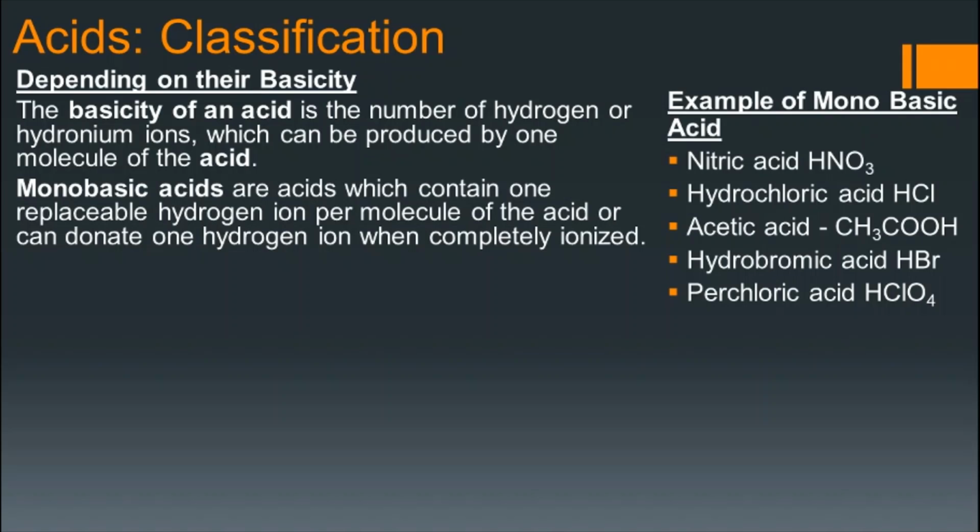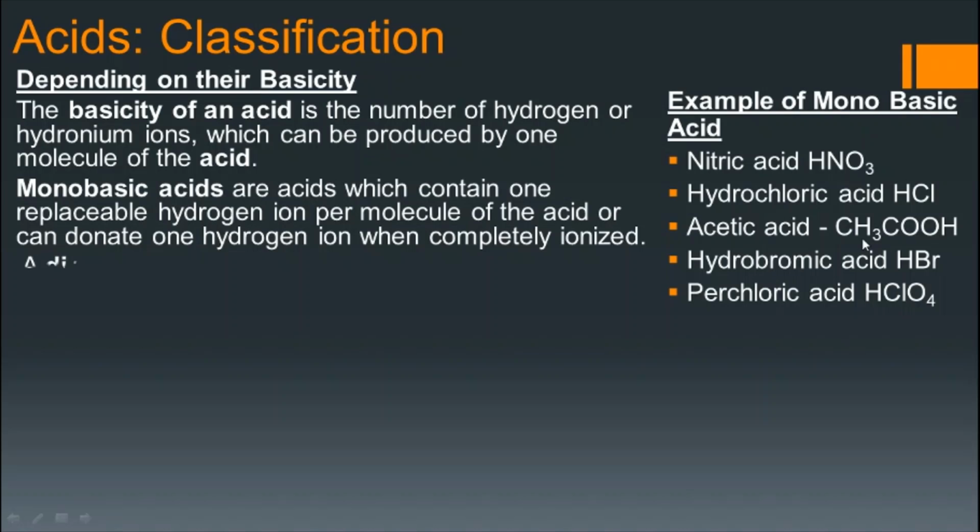Here you can see one of the examples I have given, acetic acid, which contains 4 hydrogen atoms, 1 plus 3. But still it is monobasic because only one hydrogen is replaceable, the other 3 are not replaceable. From those we cannot get any hydronium ion.